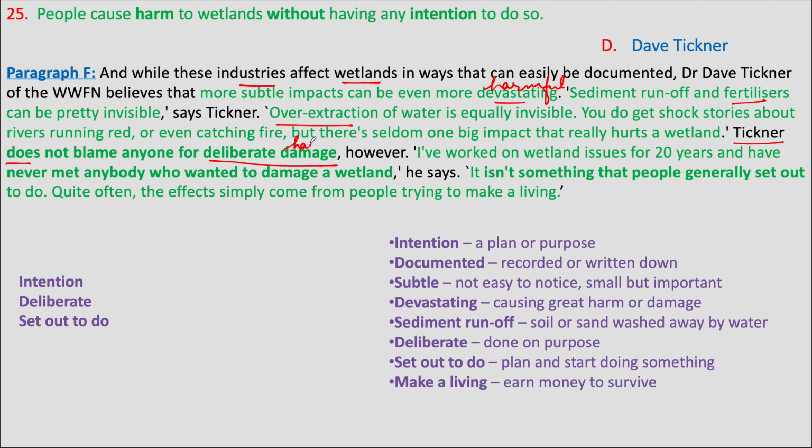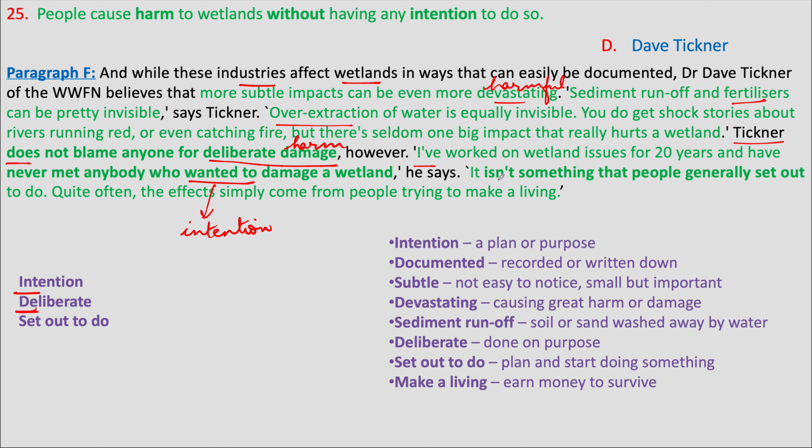Damage means harm, deliberate means intentional. So Tickner is saying that nobody is harming wetlands on purpose. Then he says, I have worked on wetland issues for 20 years and have never met anybody who wanted to damage a wetland.